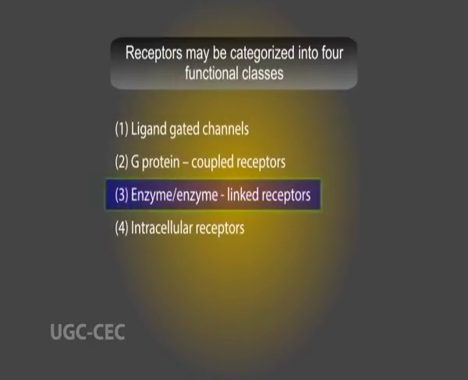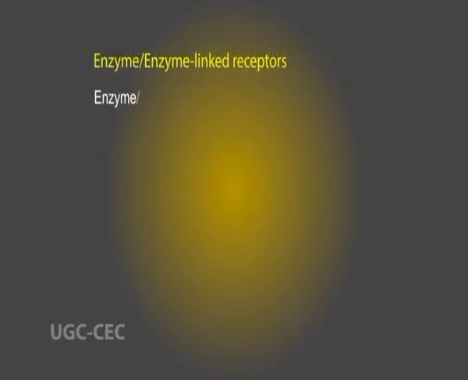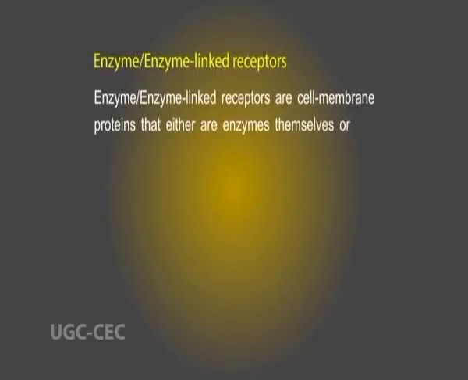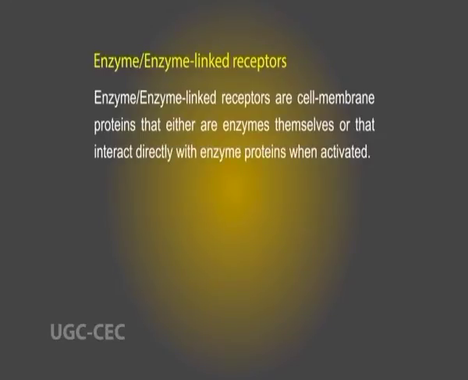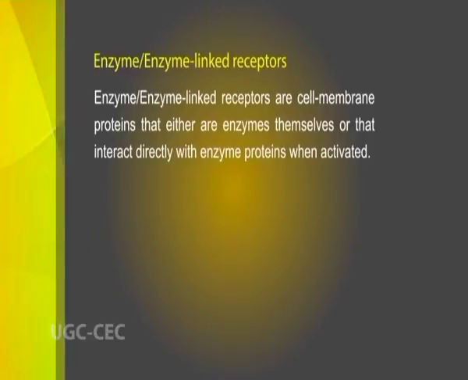Next comes enzyme or enzyme-linked receptors. Enzyme or enzyme-linked receptors are cell membrane proteins that either are enzymes themselves or that interact directly with enzyme proteins when activated.